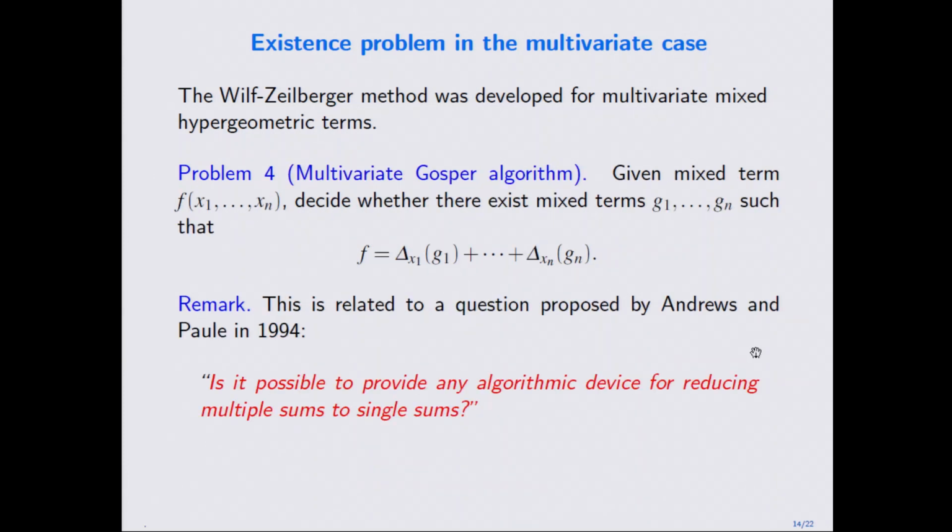This is called the multivariate Gosper algorithm, whether you can get this algorithm, just to decide whether 1 is a telescoper or not. This is also related to another question raised by George Andrews and Peter Paule in 1994 in their paper. They asked whether it is possible to provide any algorithmic device to reduce a multiple sum to a single sum. Because once you write this in difference form, an n-fold sum can be reduced to an (n minus 1)-fold sum. You can iterate this. Then maybe if you solve this problem, you can partially answer this question.